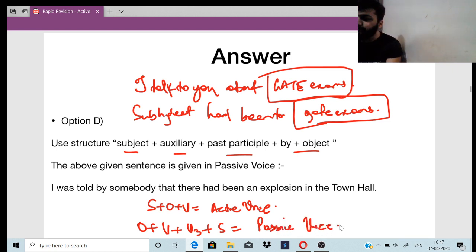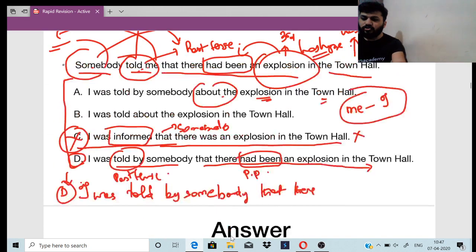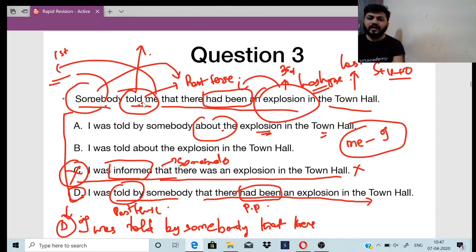Raji, you are getting it? Raji, you understood? Active voice is subject, verb, object. Passive voice is object plus verb plus the past participle plus subject. So you go back, okay? Here somebody told me that there had been an explosion in the town hall, right? So I was told by somebody that there had been an explosion. V3 is also there, the helping verb is also there, right?